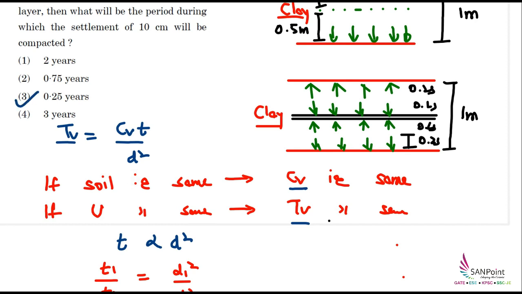Here, as the drainage path has been reduced, the effect that we are going to see is that the time duration will be less, because now the water can come out from 4 faces. Earlier the water was able to come out only from the 2 faces. So the time required will be less. How much less time will be required? 1/4 of the time will get reduced. Earlier the time taken was 1 year, but now the time taken will be 0.25 years.